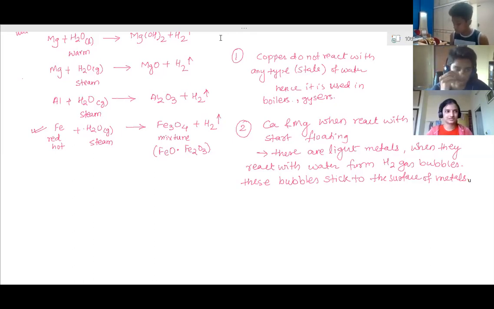Third one? Sodium oxide. No. Rohit, third one? Ma'am, lead oxide. Aluminium oxide, zinc oxide, lead oxide, right? Clear? Don't forget.